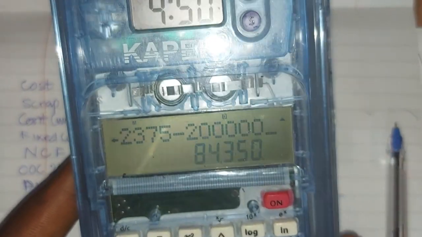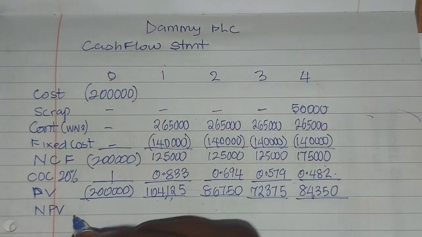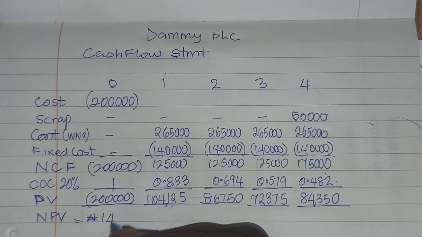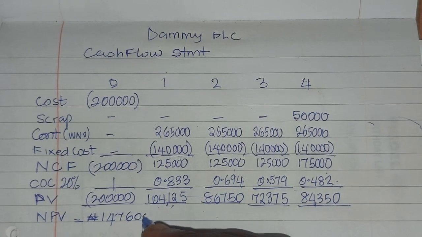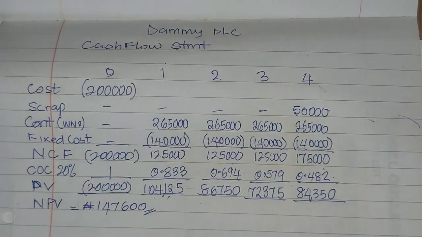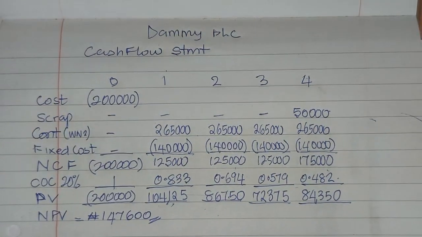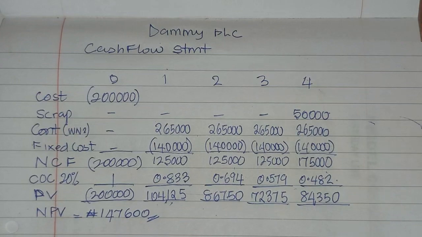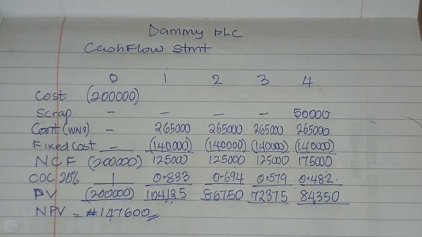At the end of the day we have a positive figure, 147,600. That is the expected net present value. Now, in the next video, I'm going to answer the B parts.